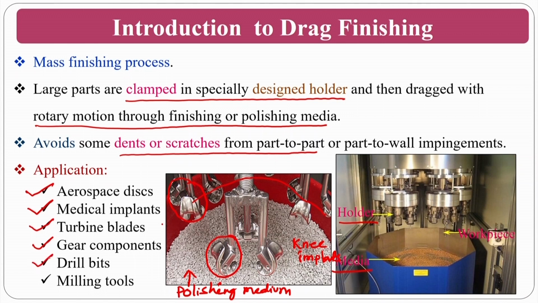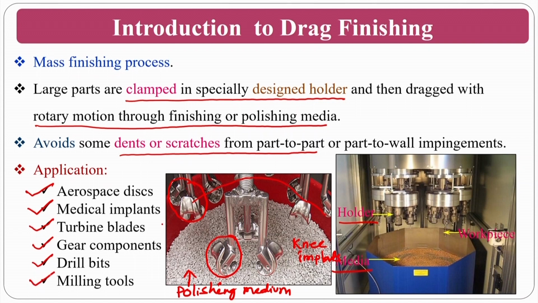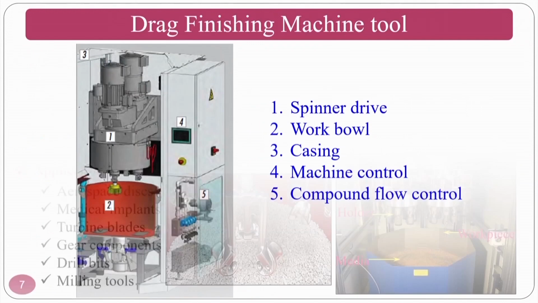You can also use it for drill bits, because drill bits have flutes whose contours differ from tool to tool. You can also use it for milling tools, which have a helical nature.